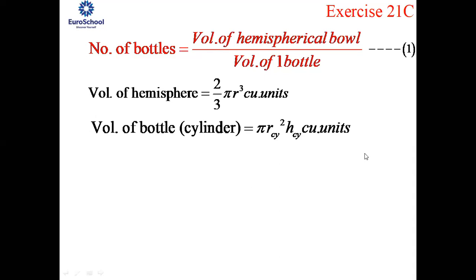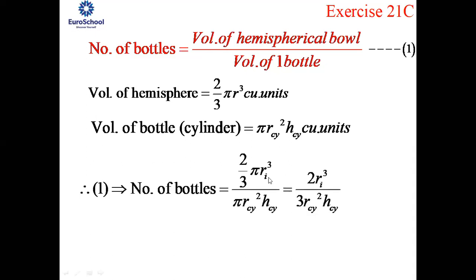Okay, now we'll substitute these formulas in equation number 1. So what will be the number of bottles here? It is 2 by 3 pi r hemisphere cube upon pi r cy square h cy. Now, when you look at both numerator and denominator, the operation is multiplication and pi is common on both, so you can cancel pi in both. So you end up with the next step: I have kept 2 on the numerator and brought 3 to the denominator. So it is 2 r hemisphere cube upon 3 r cy square into h cy.